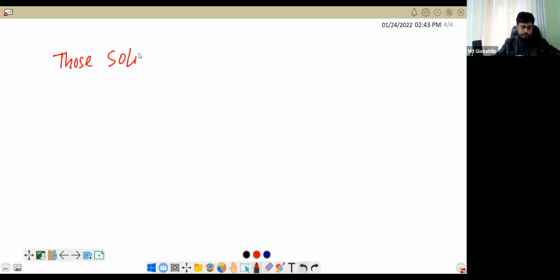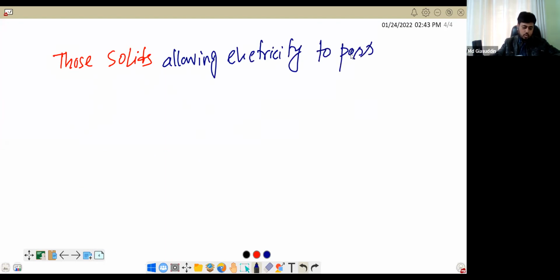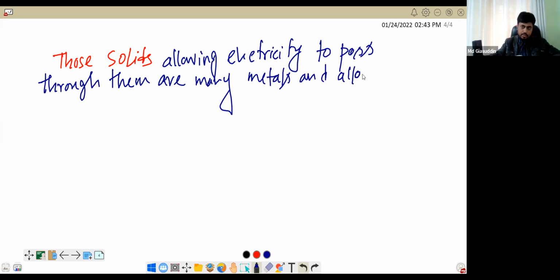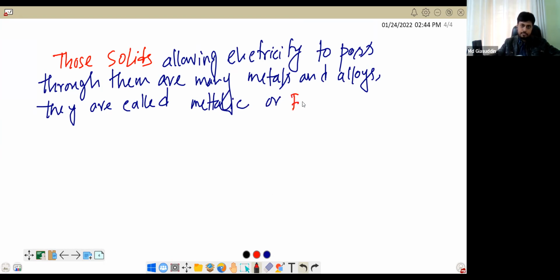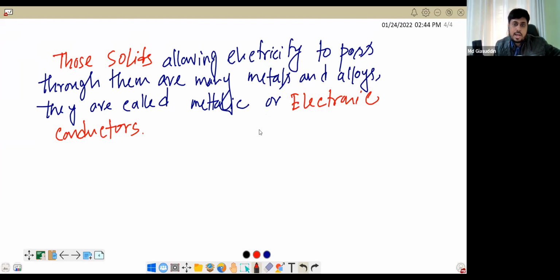Those solids allowing electricity to pass through them are many metals and alloys.